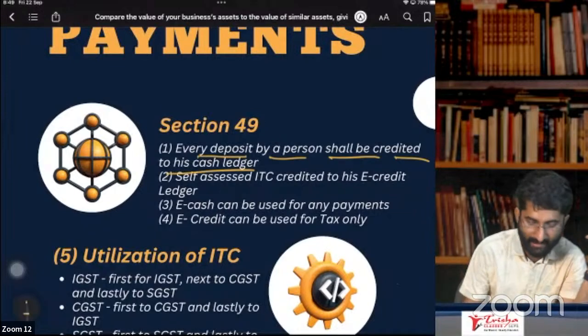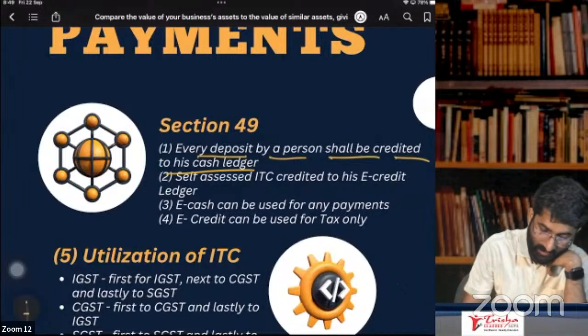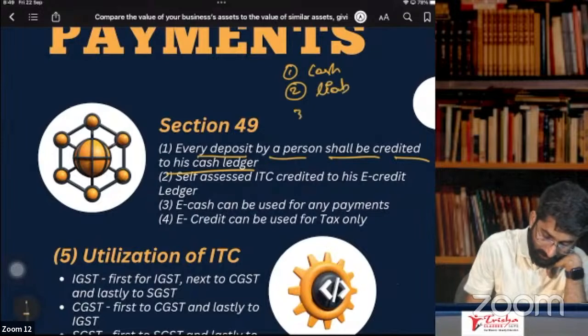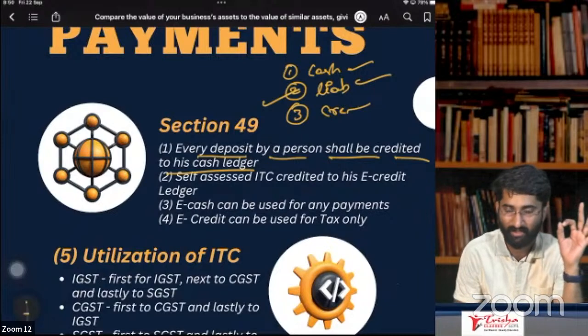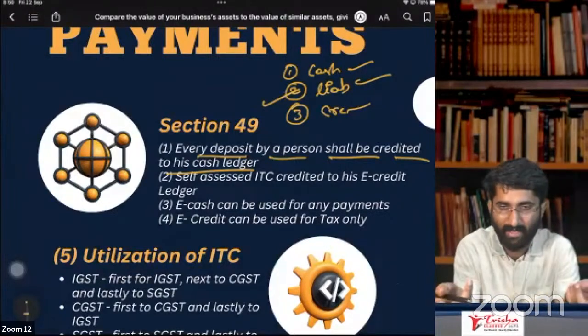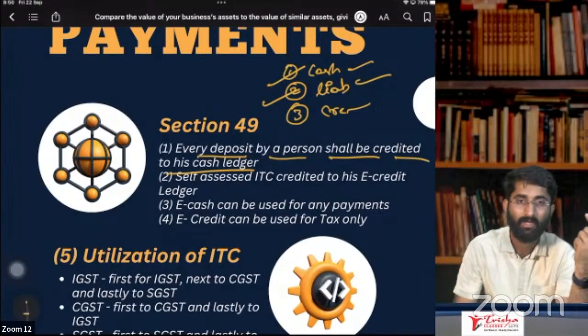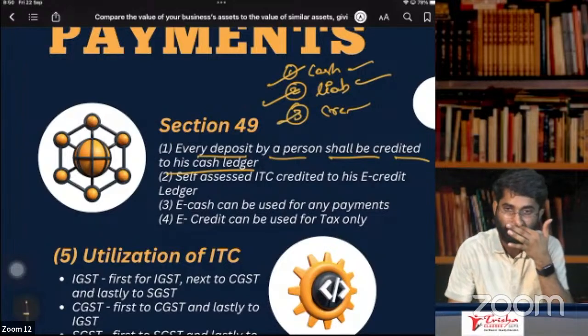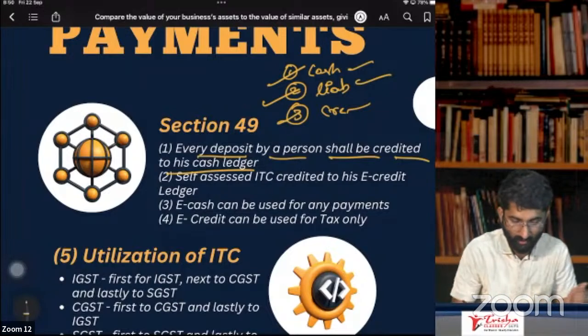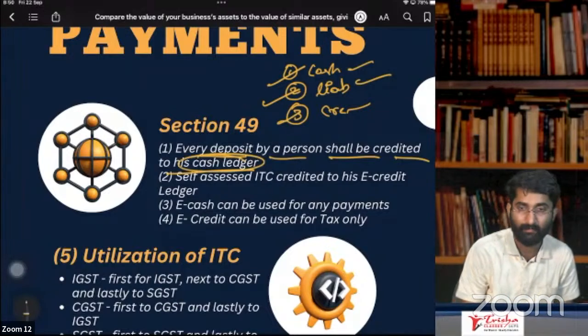There are three ledgers here. Remember, there are three ledgers: cash ledger, liability ledger, and credit ledger. All your liabilities will be mentioned in the liability ledger. Anything that you deposit as an amount goes to the cash ledger. And if you purchase something, you get the ITC, which goes to the credit ledger.